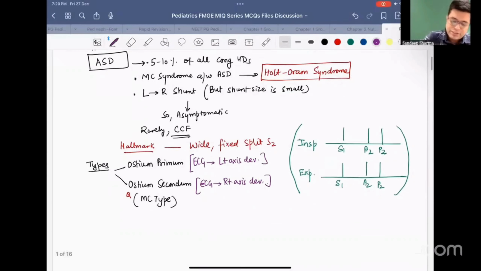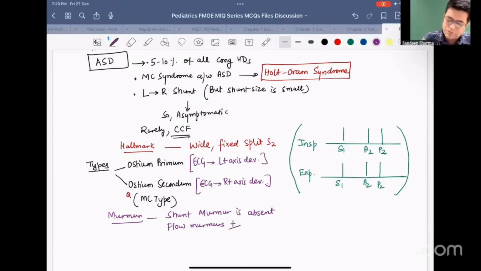In ASD patient, the shunt murmur, the true murmur in the patient, is absent. But flow murmurs, which are atypical murmurs due to aberrant flow, may or may not be present in the patient, but they are not typical. The typical shunt murmur in ASD is absent. In ASD, the complications are rare, and infective endocarditis, IE, is not seen.